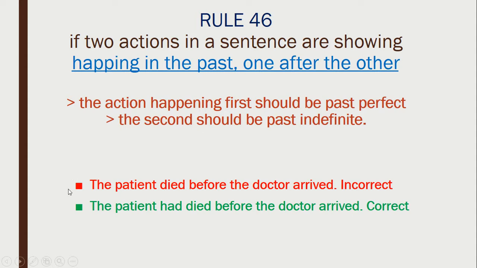Why are we following this rule? Because these actions happened in the past, one after the other. First the patient died and then the doctor arrived. This is like this, that a theft happened and the police came later, or any crime happened and the police came later. This is like this, okay, one after the other.